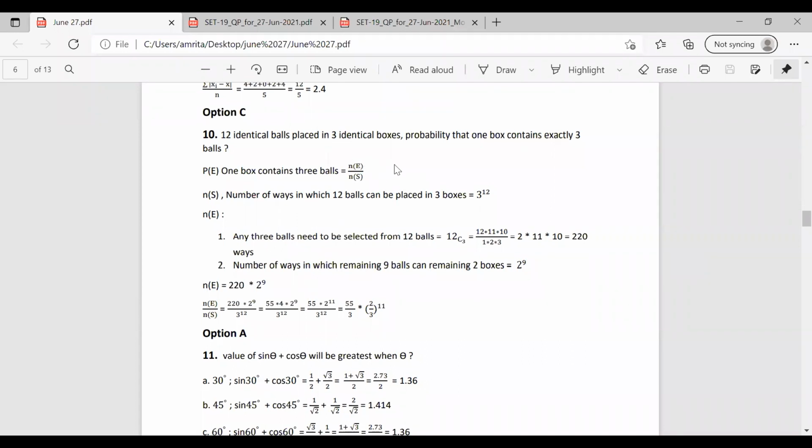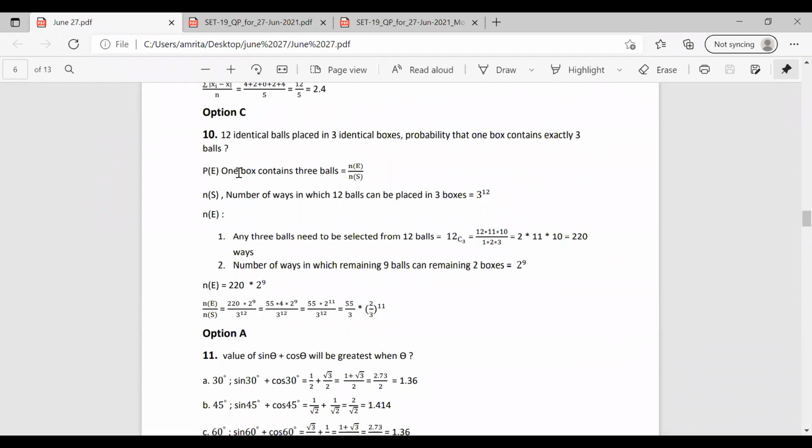So there are 2 cases. The first one is that from these 12 balls, any 3 balls need to be selected. So we can write it as 12C3. Solving this becomes 12 into 11 into 10 by 6, which is equal to 220. If we select the 3 balls from the 12 balls, there remain 9 balls. Those 9 balls need to be kept in the remaining 2 boxes. So the number of ways is 2 raised to 9. So n(E) becomes 220 into 2 raised to 9.